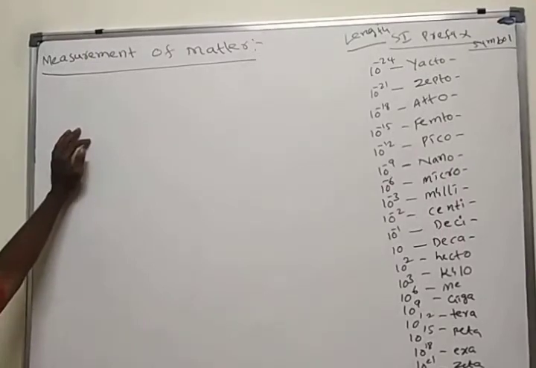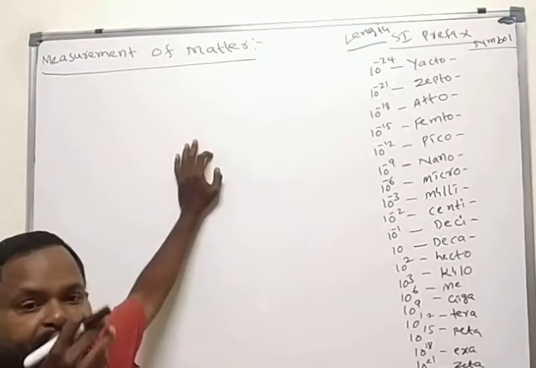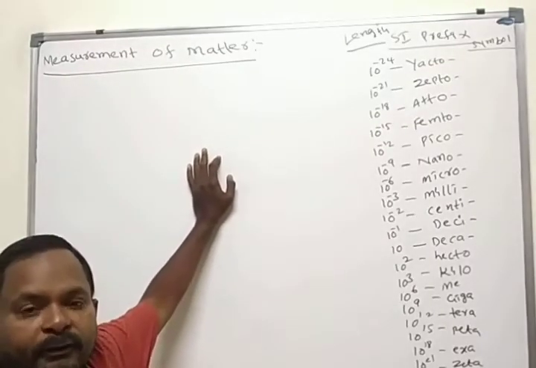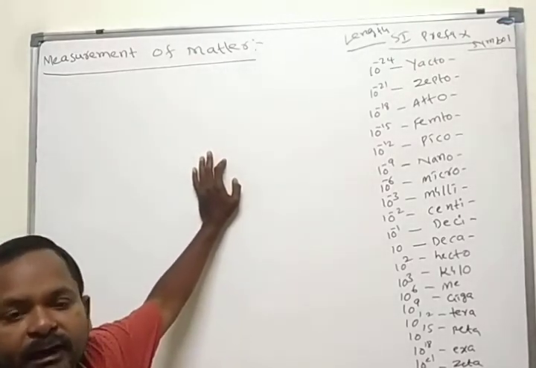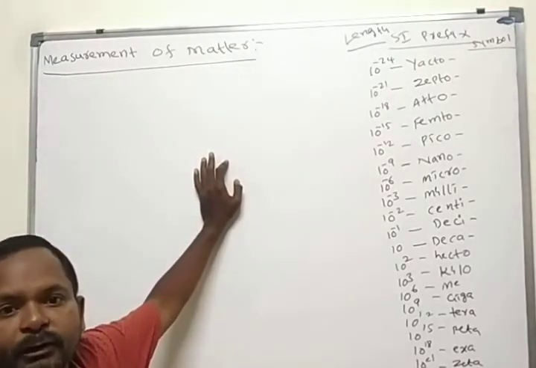Today we will continue with the measurement of matter. Yesterday we discussed matter. What is matter? How many types of classifications are there? We have two types of classifications.